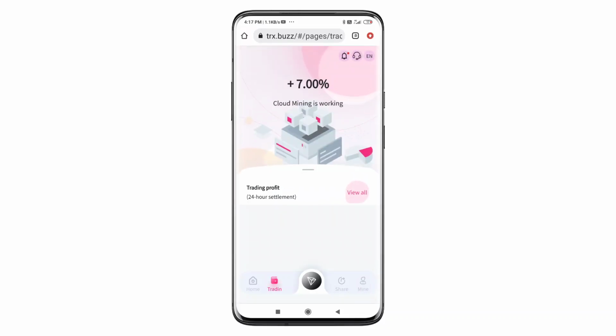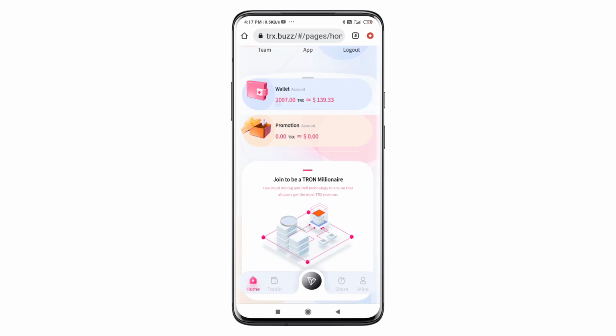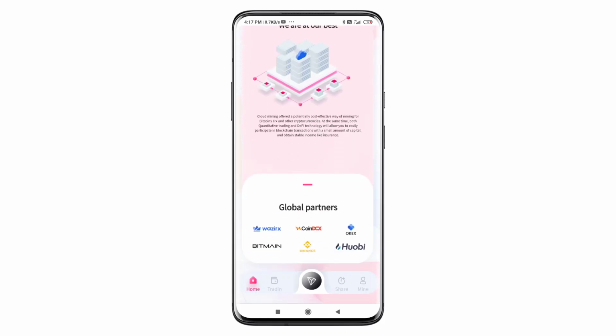You can see 0 TRX now as the available balance. I will refresh, and you can see the withdrawal fee is minimum 0% in this application, so this application is good.